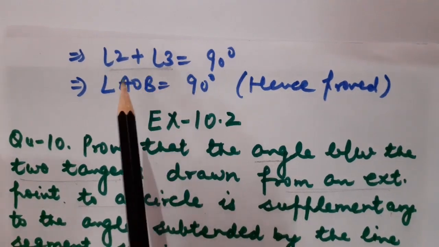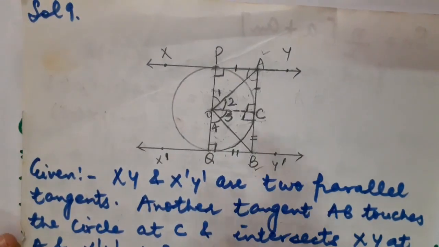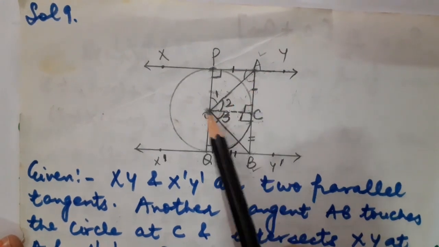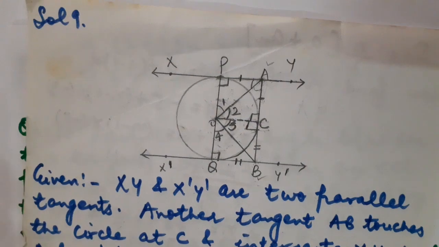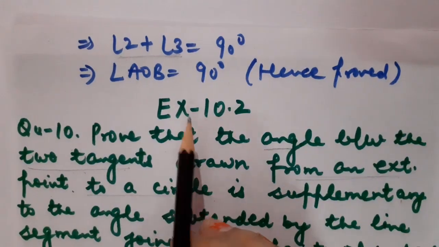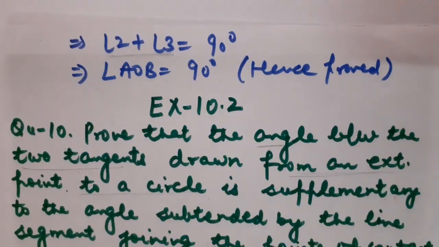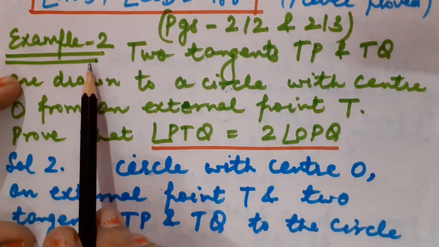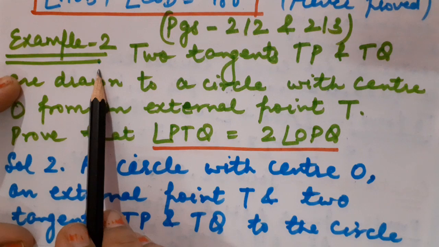And what were angle 2 and angle 3? Have a look at the diagram. This was complete angle 2 plus angle 3, that is angle AOB. So hence it is proved that angle AOB is equal to 90 degrees. Understood? Now children, I am going to make you recall example number 2, which is the most important example.